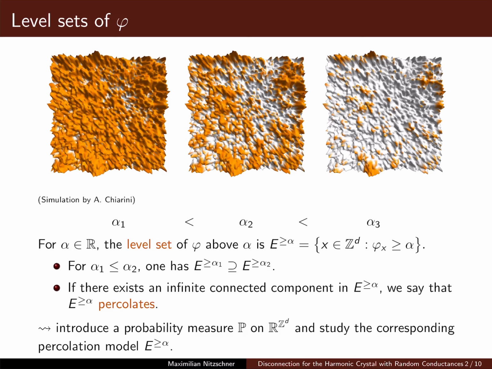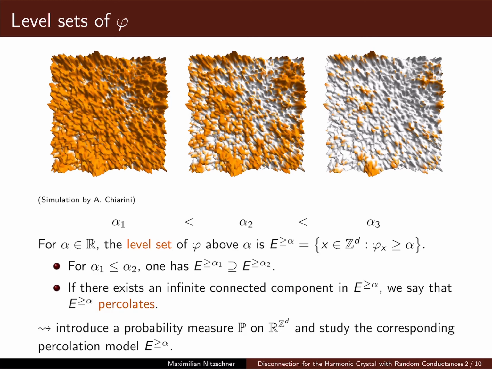In two dimensions, one may really think of phi as a random mountainous landscape, and the upper level set at level alpha describes the points at or above this height alpha, which of course decreases as alpha increases. If there is an infinite connected component in the level set, we will say that this E^{≥ alpha}, this level set, percolates.